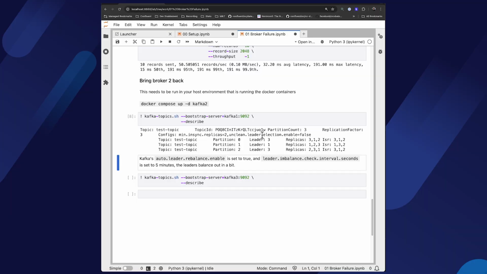Our topic configuration is almost back to normal, our ISRs are set to 3, but partition 2's leader is still 3. We could manually reassign partitions, but there is an automated way to do that, and there's a setting that redistributes leaders among the replicas. It is set to true by default in most clusters, and if you wait for about 5 minutes, you'll find that it balances them out.